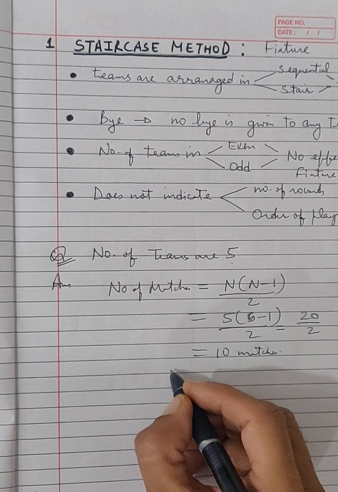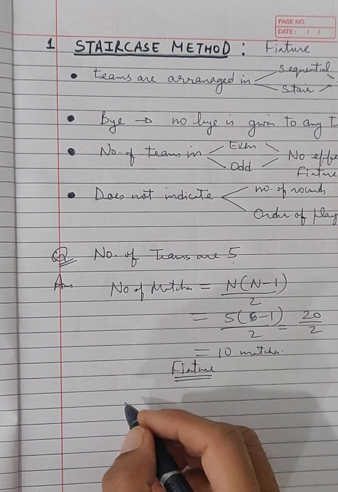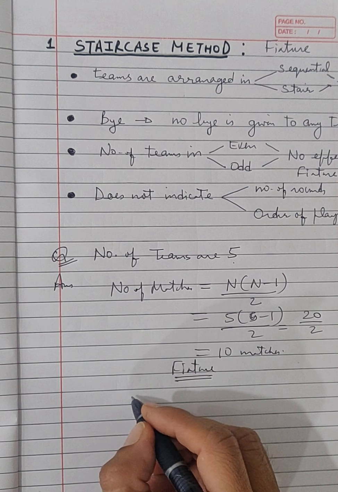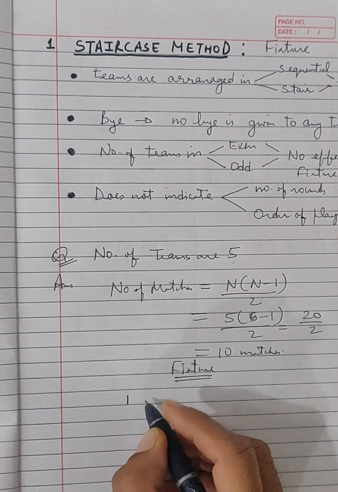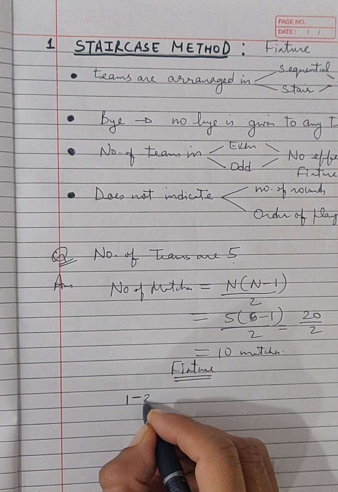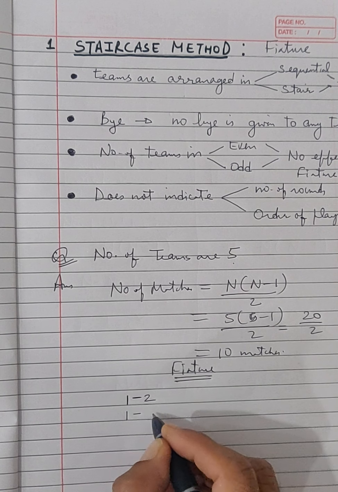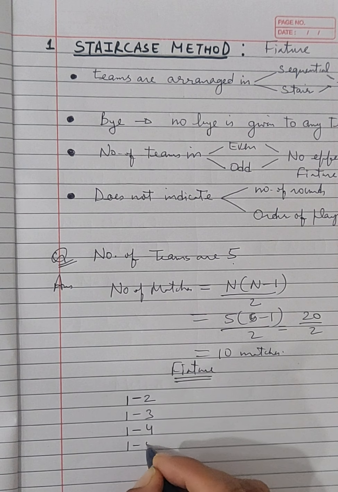Now second step is to draw a fixture. So to draw a fixture, first of all you have to write down the serial number 1, and all the matches that 1 will have to play. 1 first of all will play with the 2, 1 will play with the 3, 1 will play with the 4, and 1 will play with the 5.